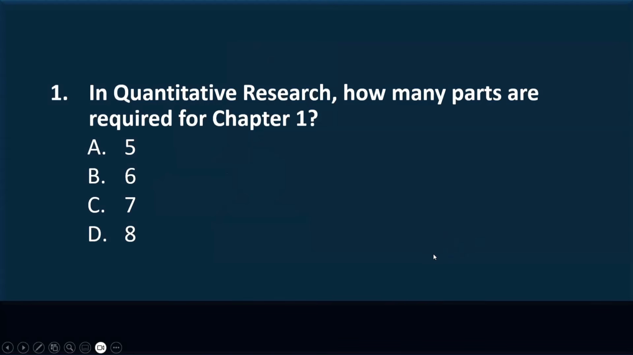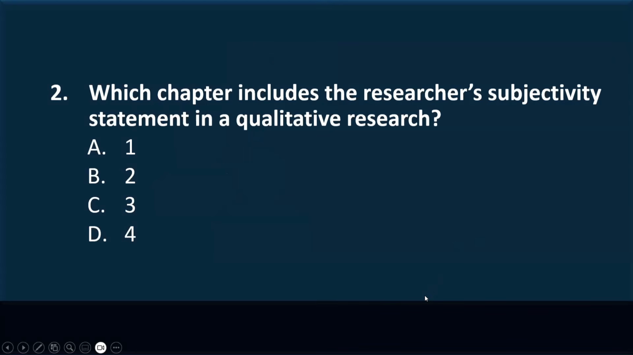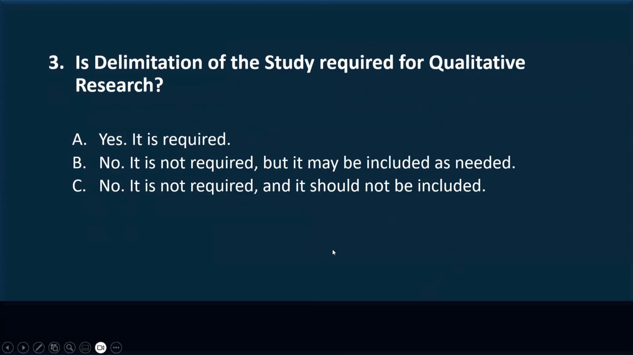A, 5; B, 6; C, 7; D, 8. Second question, which chapter includes the researcher's subjectivity statement in a qualitative research? A, Chapter 1; B, Chapter 2; C, Chapter 3; D, Chapter 4. And the third and the last question: is delimitation of the study required for qualitative research? A, yes, it is required. B, no, it is not required, but it may be included as needed. C, no, it is not required and it should not be included.